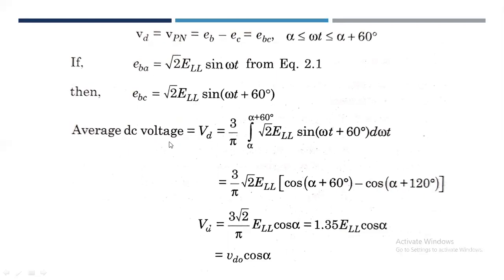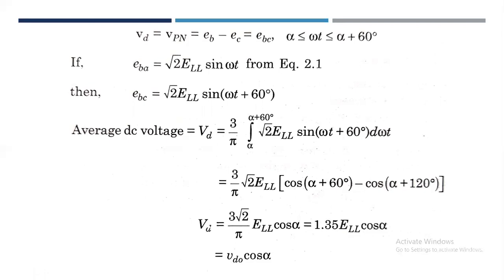Then the average DC voltage can be defined as Vd equals 3 by pi times the integral from alpha to alpha plus 60 degree of root 2 ELL sine of omega t plus 60 degree. By taking the integration with the limits alpha to alpha plus 60 degree, we can conclude that Vd is nothing but Vd0 into cos alpha.